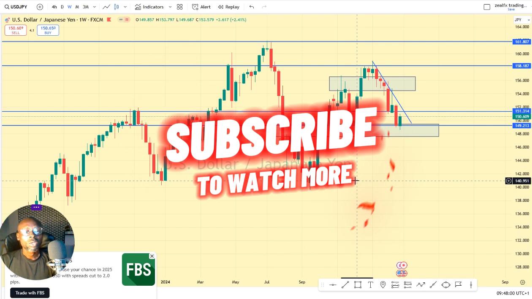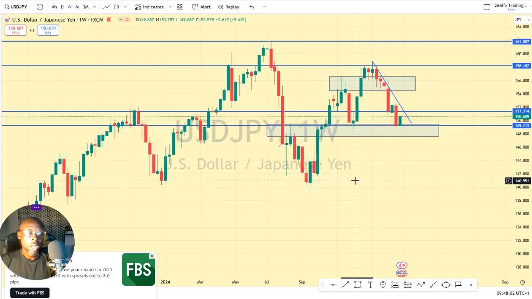Let's look at our next pair, which is the USDJPY. USDJPY has resumed its uptrend movement because the structure of USDJPY on the weekly chart still remains an uptrend. You can see we still have a series of higher lows. So long as we have this series of higher lows and price fails to close below this level, this shows that price will resume to buy on the USDJPY.